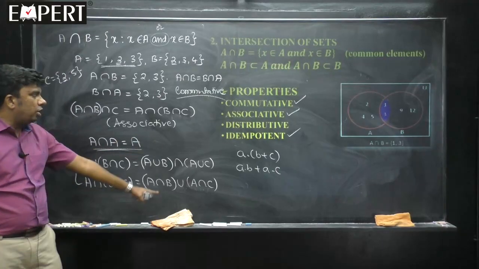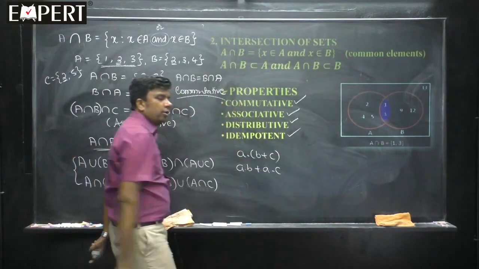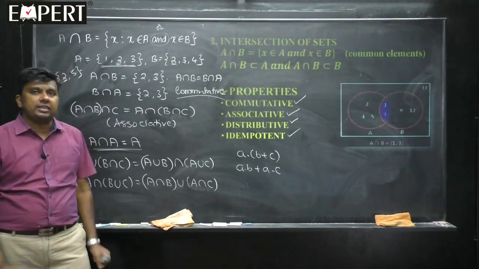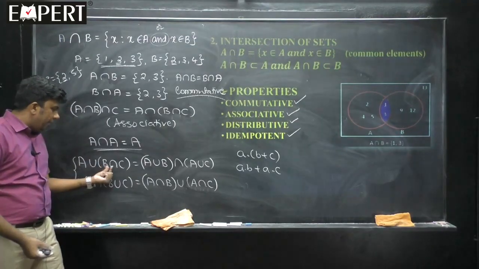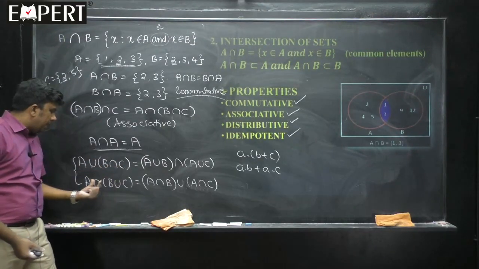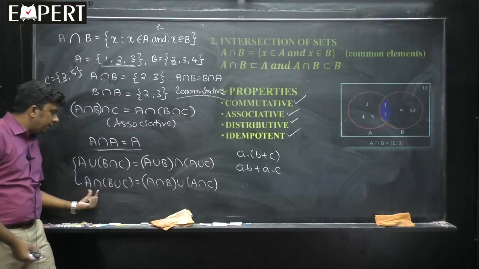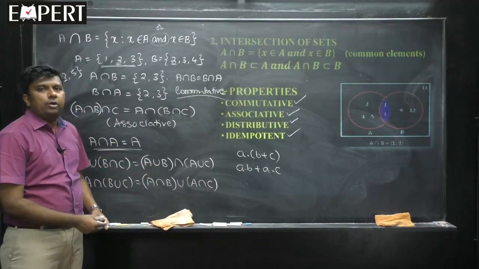So, this law is called distributive law, and it is not exclusively for intersection, it is the combination of union as well as intersection. So, A union (B intersection C) is (A union B) intersection (A union C), and A intersection (B union C) is (A intersection B) union (A intersection C). So, that is what we get. This is called distributive law.